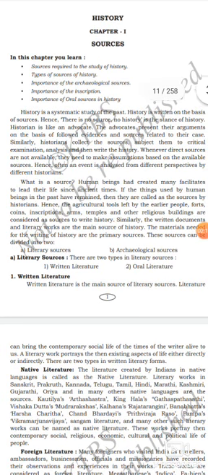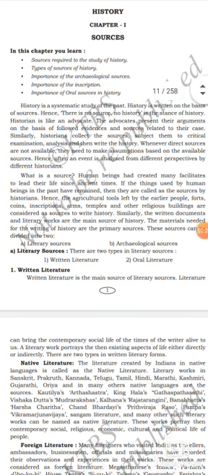Similarly, historians collect the sources, subject them to critical examination and analysis, and then write the history. Whenever direct sources are not available, they need to make assumptions based on the available sources. Hence, often an event is analyzed from a different perspective by different historians.